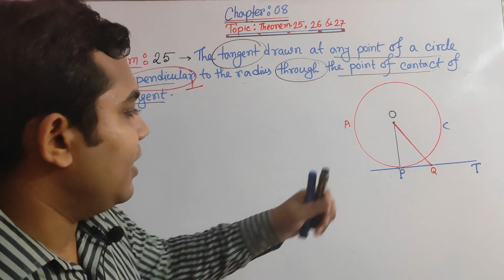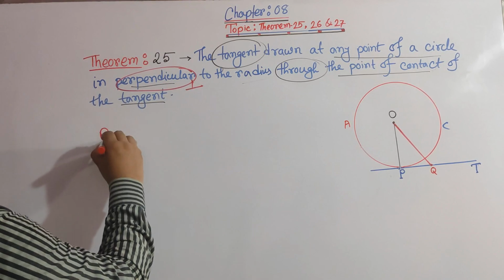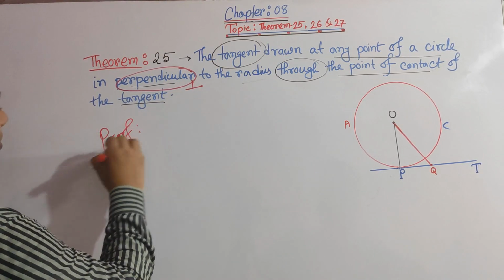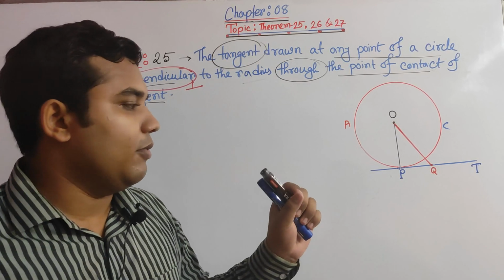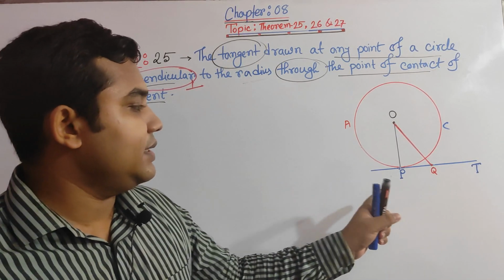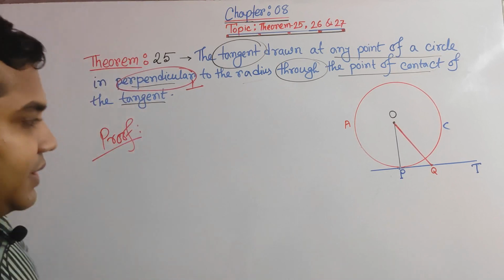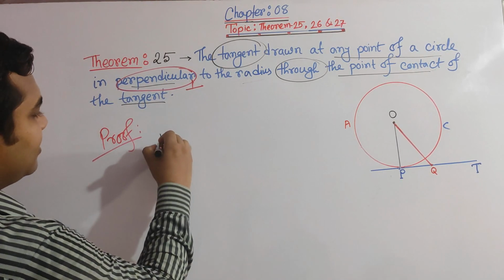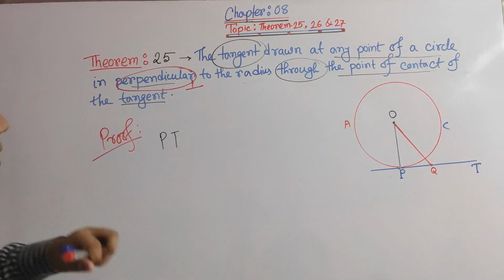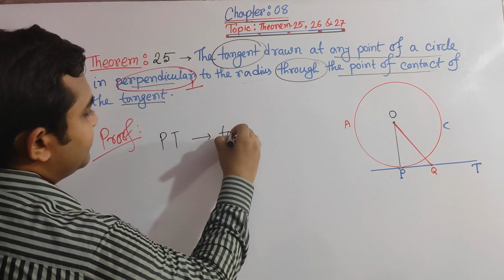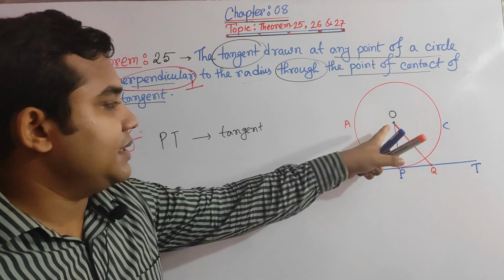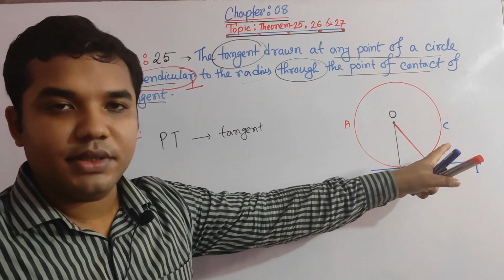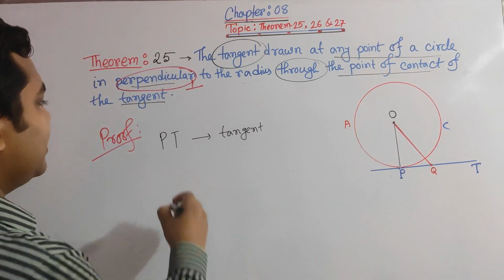So here, now we are thinking for the proof part. In this part, first of all, we need to think about the same thing, that is, what is our tangent? Our tangent is PT. So PT is our tangent, having center O of a circle, where OP is the radius.